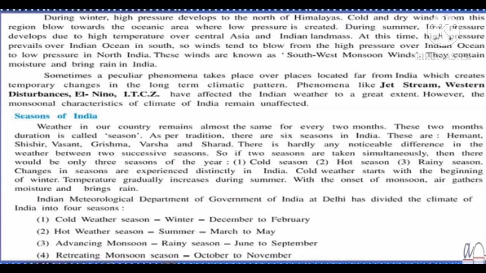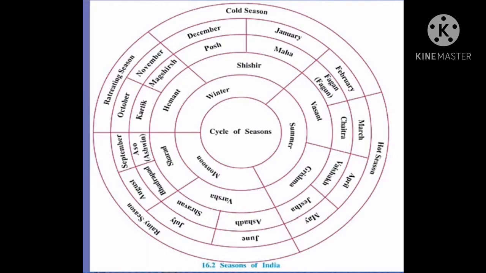Here advancing monsoon means coming rainy season, and retreating monsoon means going rainy season. Okay. Now here one chart is given in which it is shown cold season, hot season, rainy season and retreating season, which months they are occurring in, that is also given.